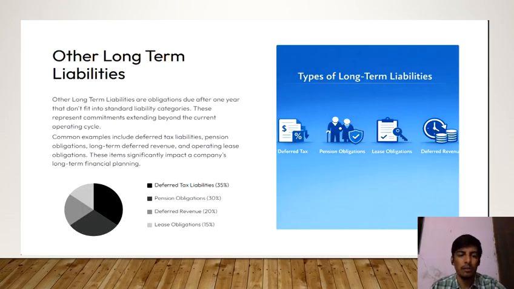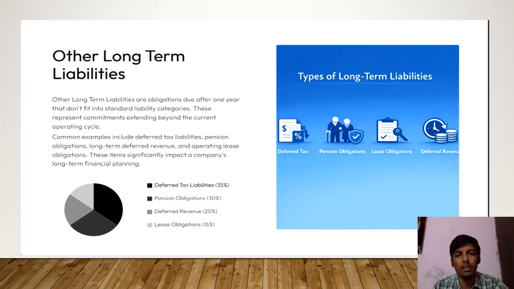Other long-term liabilities. Now let us understand what other long-term liabilities are in detail. Other long-term liabilities are those liabilities which are payable after 12 months from the balance sheet date. These liabilities are different from regular long-term loans.